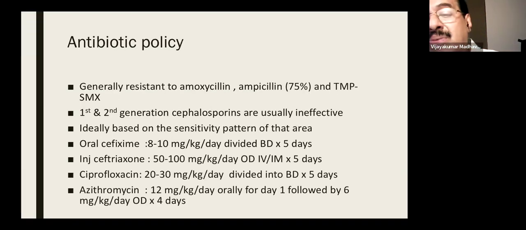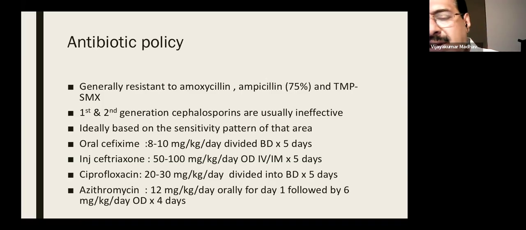Then antibiotic policy. Now this is a double-edged sword. Nowadays I have seen many cases of even viral diarrhea without much toxic features where they are giving oral antibiotics. And as was discussed earlier, sometimes in a case of Shigella, we may even give antibiotics later also.